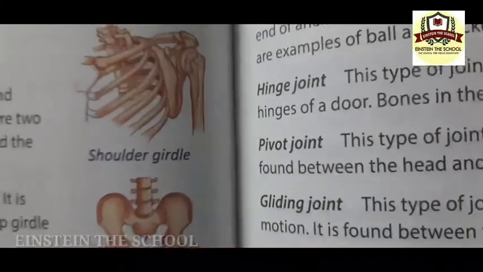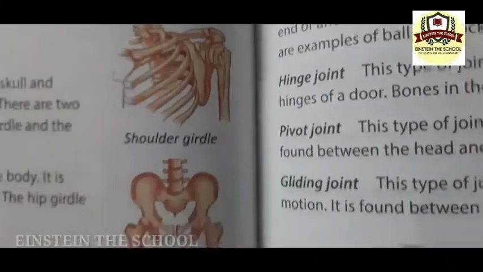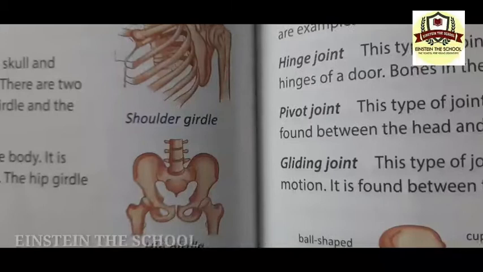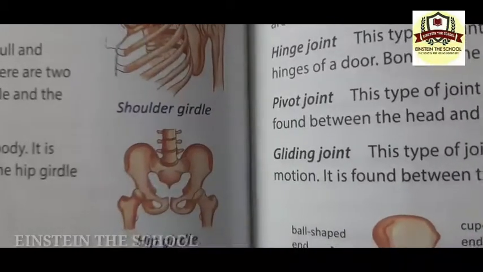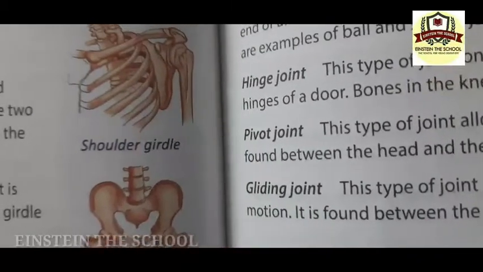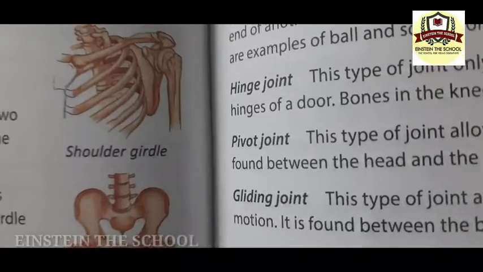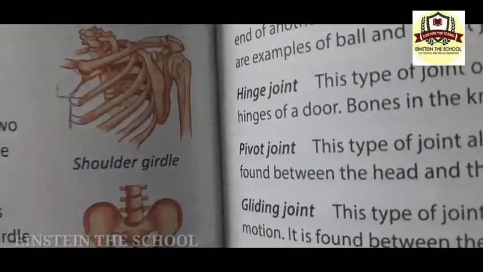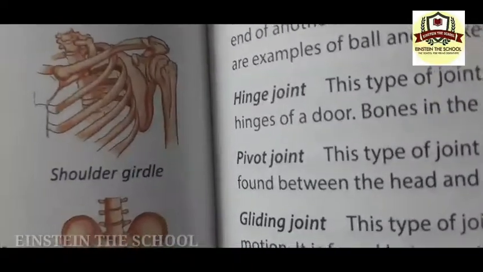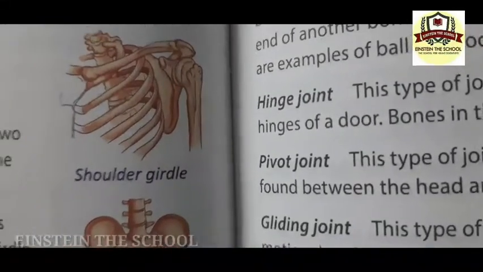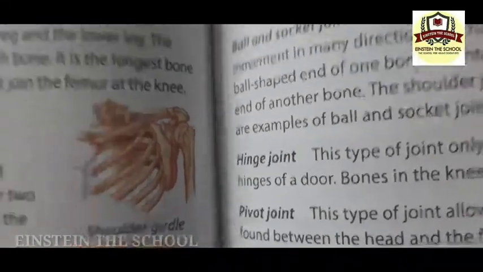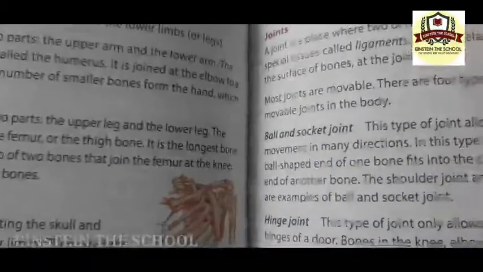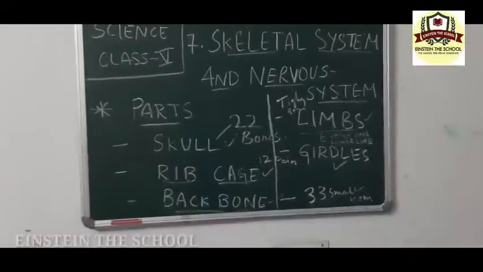There are two girdles which are called shoulder girdle and hip girdle. The shoulder girdle connects the upper limb to the body. It is made up of a collarbone and the shoulder blade. And then the hip girdle connects the lower limb to the body.